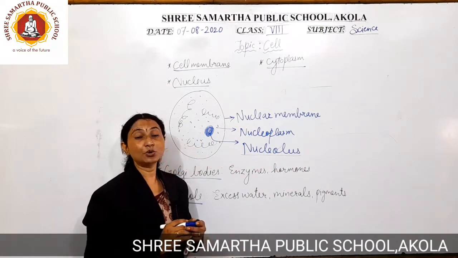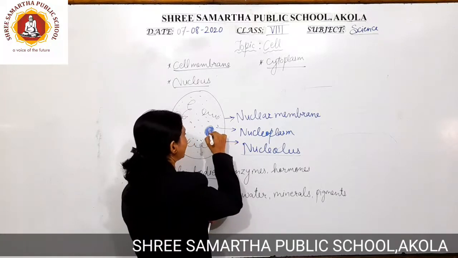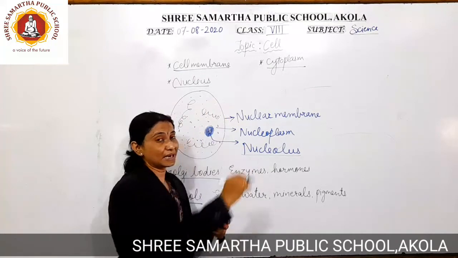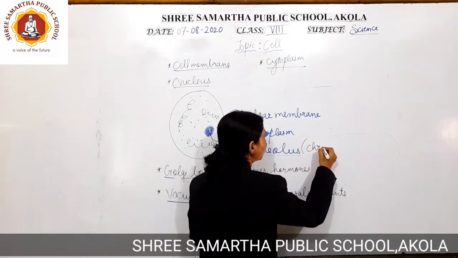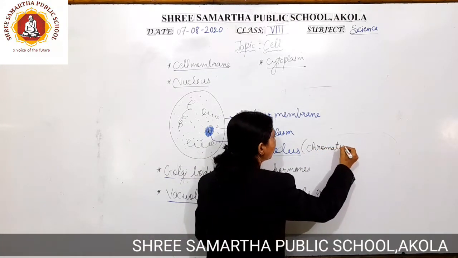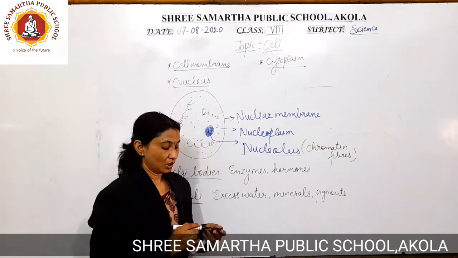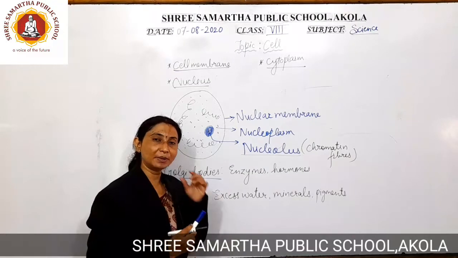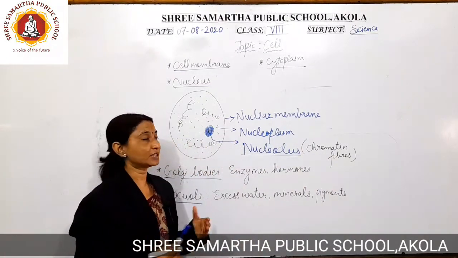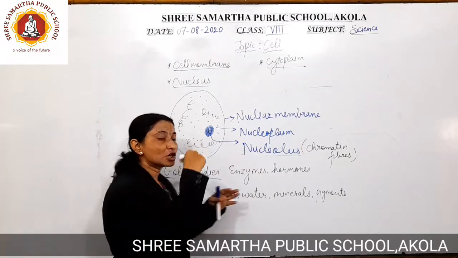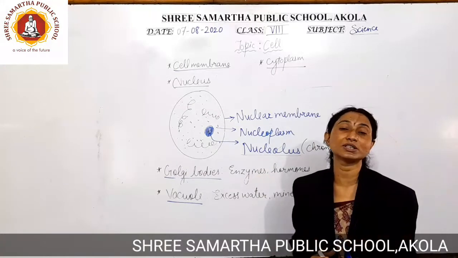This nucleolus has thread-like structures in it. These are the thread-like structures which are present inside the nucleolus. They are called chromatin fibers. Now what is the function of chromatin fibers? Before moving towards the chromatin fibers, it is very essential to see what exactly these spiral shaped thread-like structures are going to be labeled in this nucleus diagram.